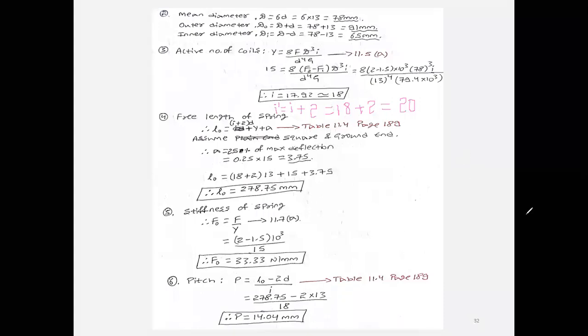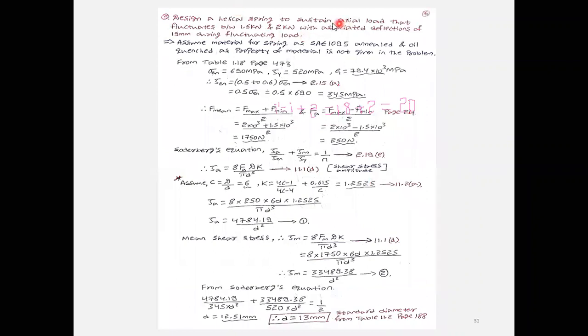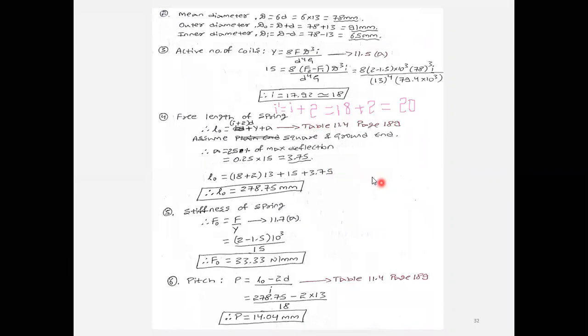Total number of coils will be equal to 20. After that, I need to calculate the free length of the spring. To calculate it, in the given problem they need to mention the end condition. In this case, the end condition is not mentioned. When the end condition is not mentioned, you need to assume it. Total 4 end conditions are there, and you can assume any one. In the previous problems also, we assumed square and grounded. That's why I have taken square and grounded. After assuming that,